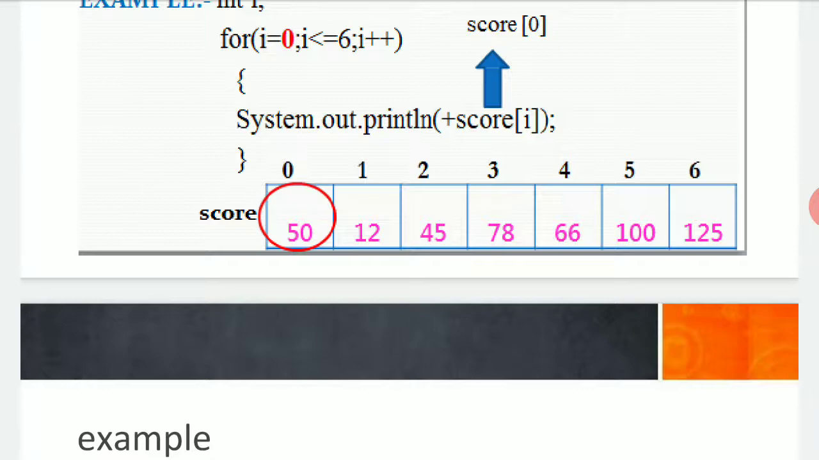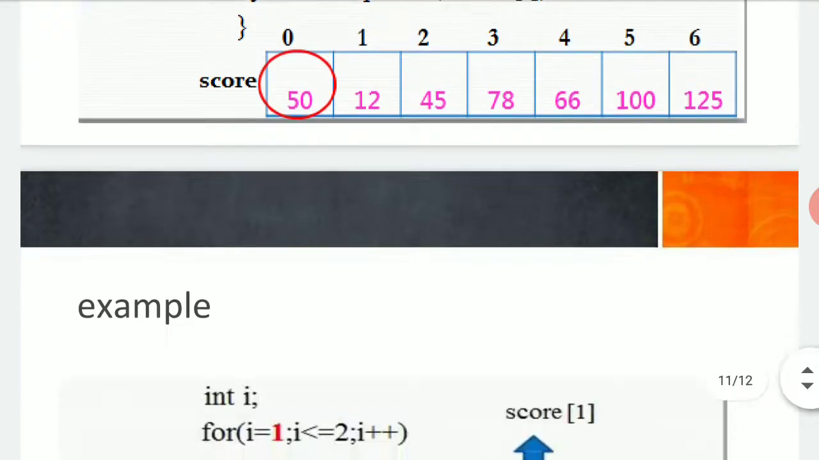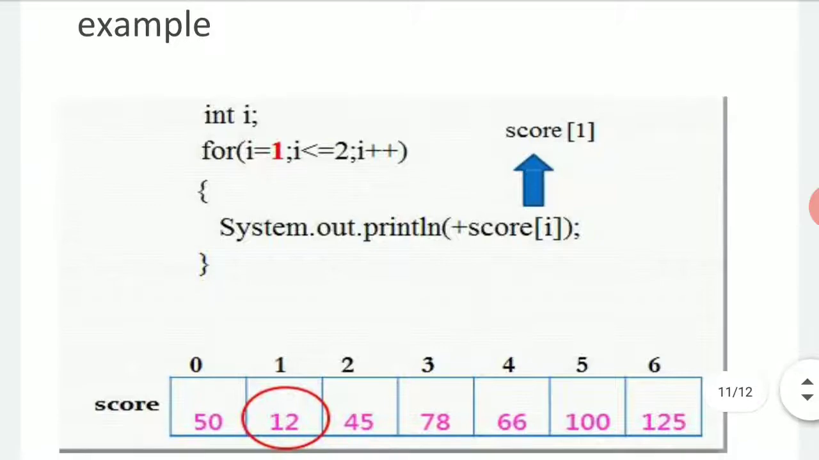When I am fixed till here, what I am doing is, the numbers are 50, 12, 45, 78, 66, 100 and 125. Here all the data which I am putting, all the scores which I am putting, are not in ascending order, neither in descending order, but in random order. But what is more important here is the indexing which I am using. It is working in a sequential pattern here. So this is an example.